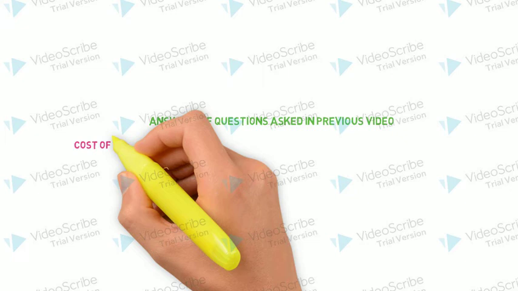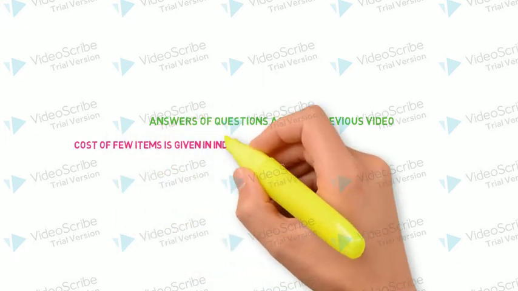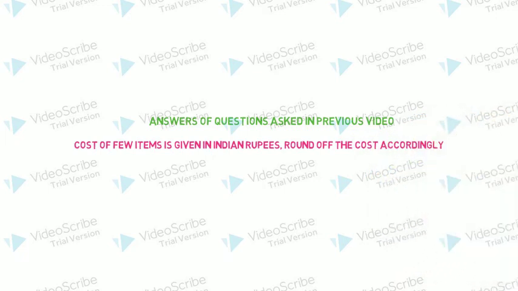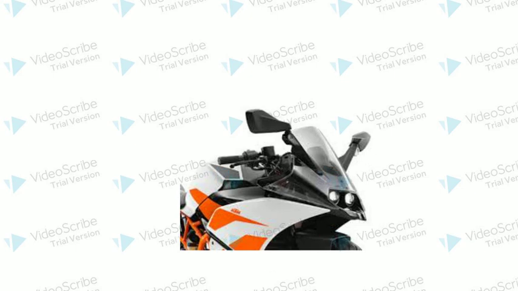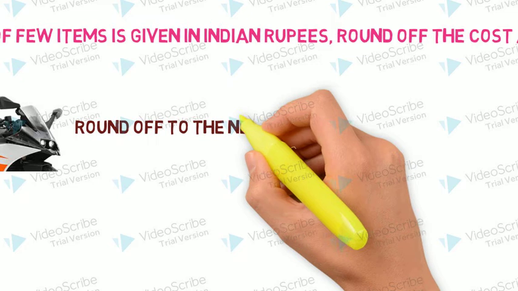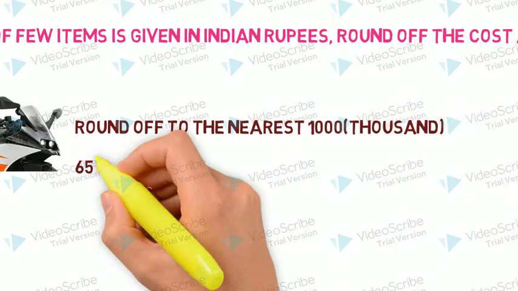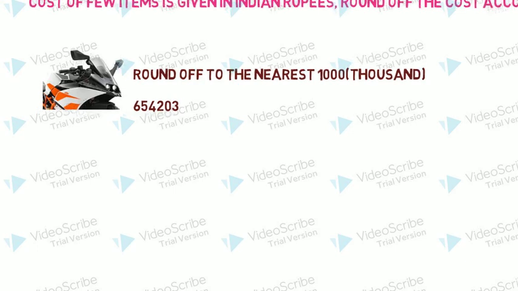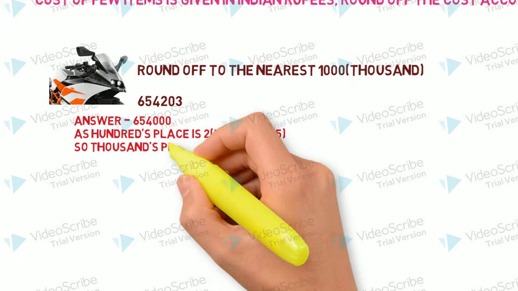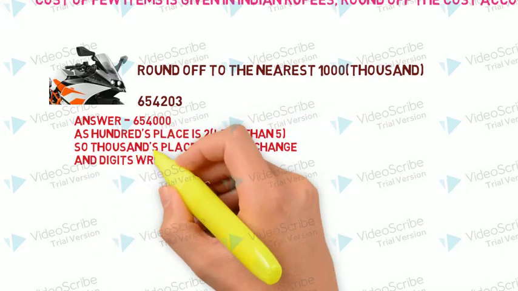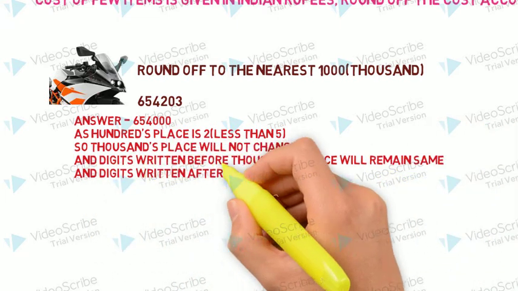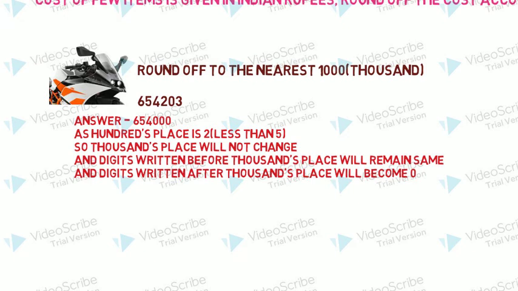There I had given the cost of a few items in Indian rupees and you had to do the rounding off according to the question. The first one was a bike, and the question was: round off to the nearest 1000. This was the cost given. Its answer is 654,000. As we can see, the hundreds place is 2, which is less than 5. So the thousands place will not change, the digits written before the thousands place will remain the same, and the digits written after the thousands place will become 0. That's why the answer is 654,000.